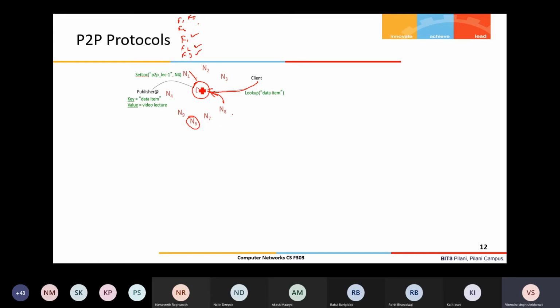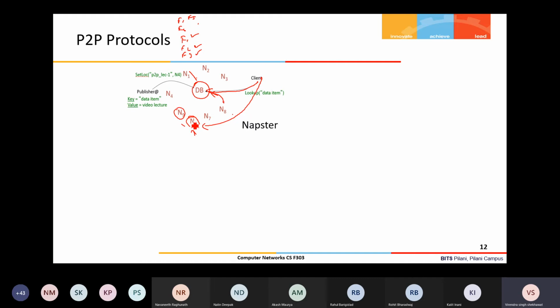In that case, the DB will say it is available with N6 as well as with N9, right? Then the client will contact N6 or N9, or maybe first it will try N6. If it is able to download, then it is fine. Otherwise, it will contact N9, because it may be possible that sometimes it is not able to connect to a server, or maybe N6 is down at that time. Then it can connect to N9 and get the information.